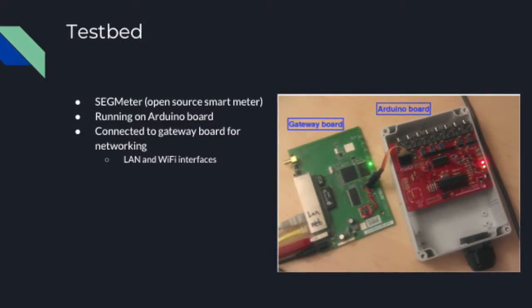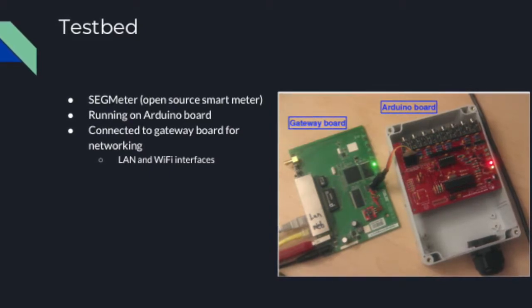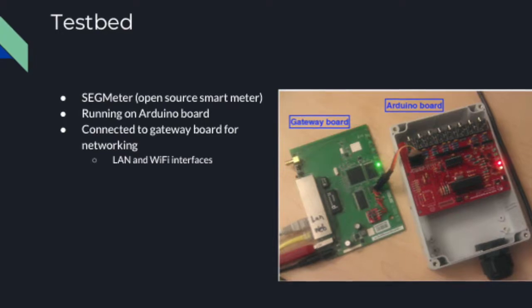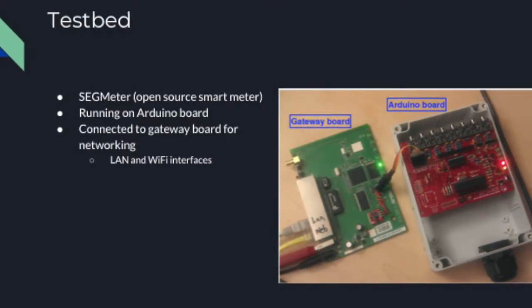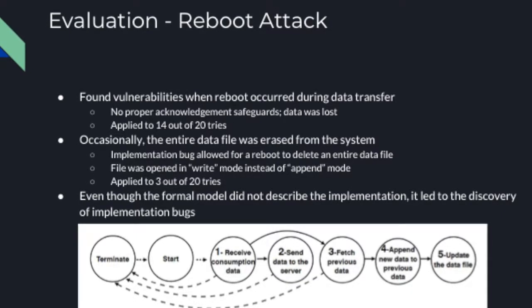The Arduino board was connected to a gateway board for networking. It did not have its own network interfaces, and that gateway board included LAN and Wi-Fi interfaces. So those were the physical media over which the device was connected to the network. So the paper presents analyses of each of those three capabilities, the three attacks that the attacker was assumed to be able to use. First was the reboot attack.